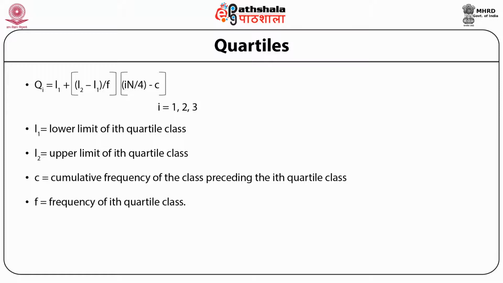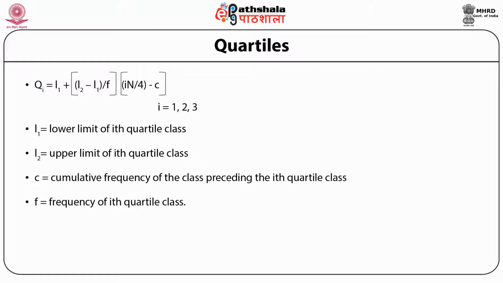Now we look at how we calculate these other partition values, that is the quartiles Q1, Q2 and Q3. The formula used for calculating different quartiles is more or less the same as the formula used for calculating the median.